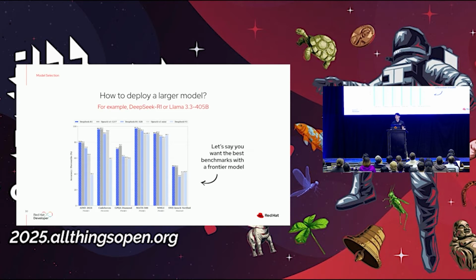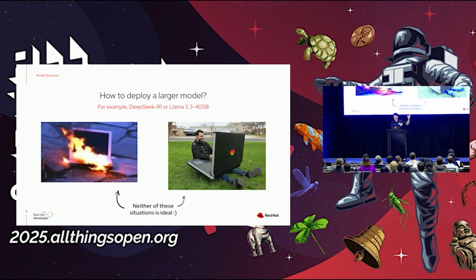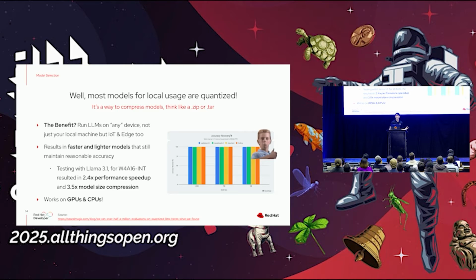But let's say you want something that's really large, like a DeepSeek or a huge llama model, right? They say bigger is always better, but what happens when your laptop is on fire or you need something incredibly large in order to run these models? Well, if you've used local models before, I'm going to introduce you to a topic called quantization. Essentially what it does is takes a model released by Meta, for example, and it compresses the actual parameters in numerical precision. So it applies a machine learning algorithm to take it from, for example, floating point 32 to integer 8. And this reduces the memory footprint. So you could see, for example, a 2 to 3 times speed up on inference while only needing half of the amount of GPUs because the model size is smaller.